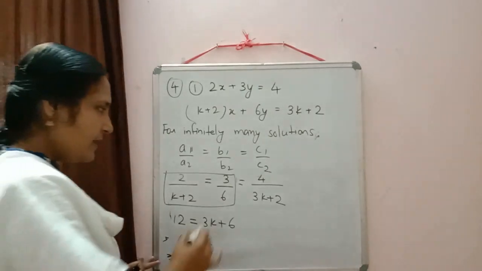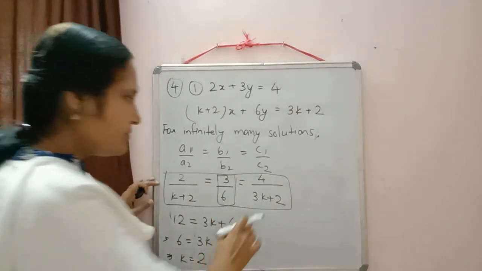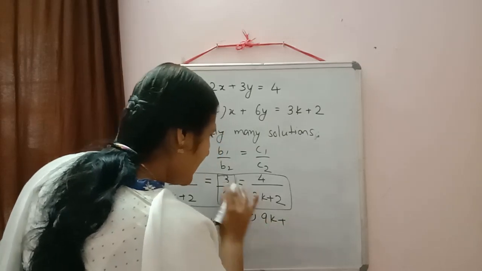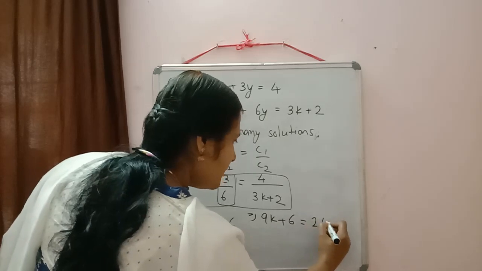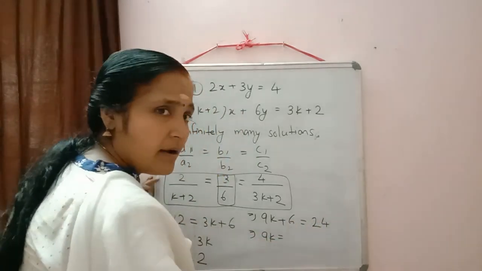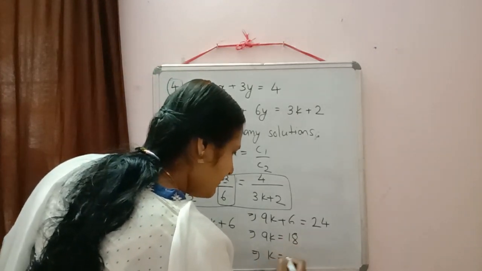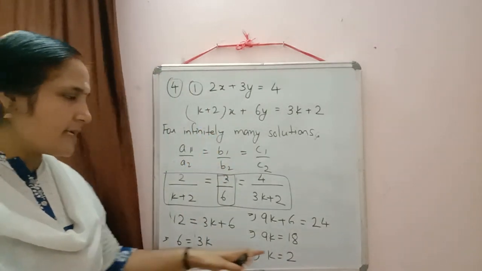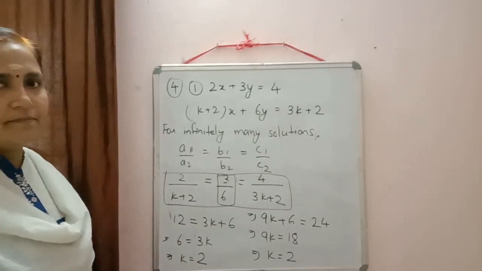So we can check whether by equating these two also we are getting the same value or not. Do the cross multiplication. What will come? 9k plus 3 2s are 6 is equal to 6 4s are 24. Then we will get 9k is equal to 24 minus 6, that is 18. Again we are getting k is 2. So in both the cases we are getting k is equal to 2. So write down the answer: k is equal to 2.